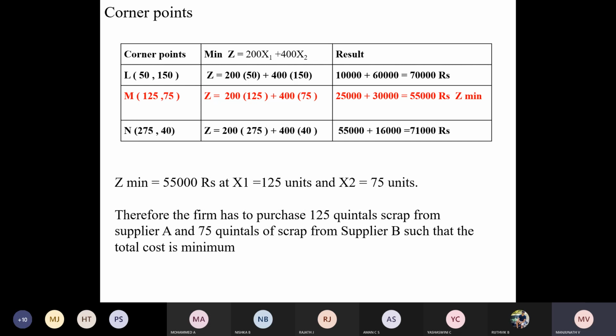50, 150, have you got the coordinate? Sir, yes, but I got 51. Leave it, 1 or 2, don't worry. Have you got the point?